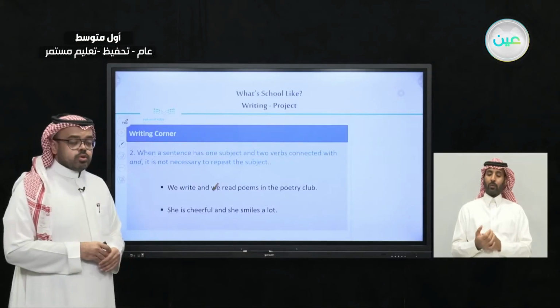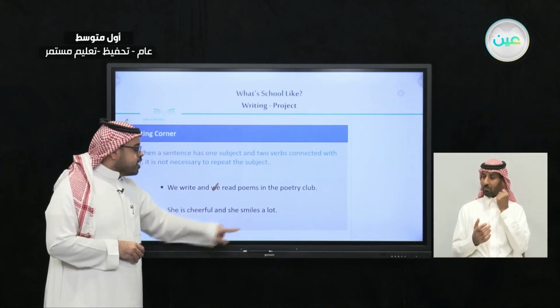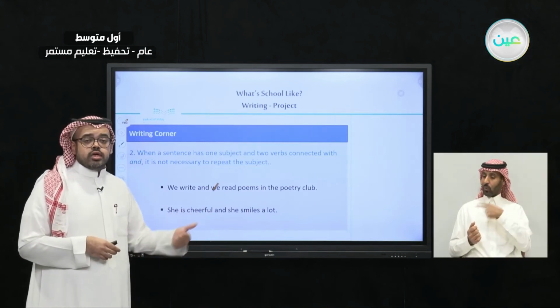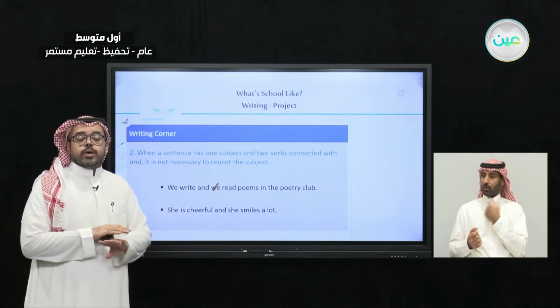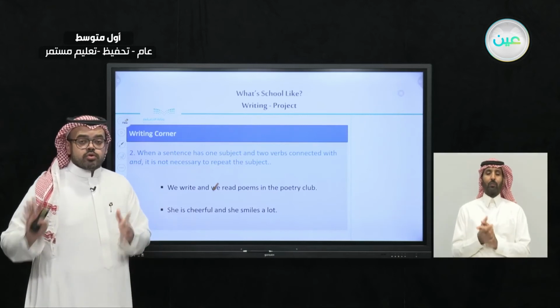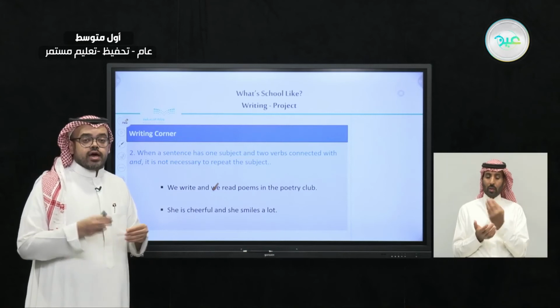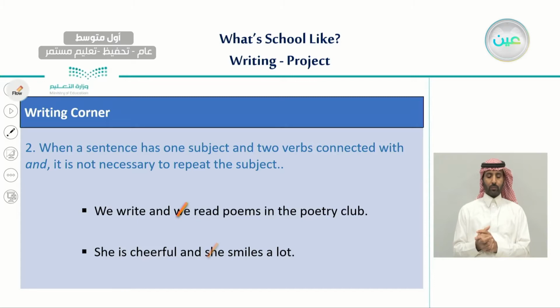See the last example we have? She is cheerful and she smiles a lot. Also the same, no matter what the subject is, whether we use he, we, she, or any other names, whether it's a pronoun or a noun, we don't have to mention it twice if we have two verbs in one sentence. Only one time is enough. So the sentence will be, she is cheerful and smiles a lot.